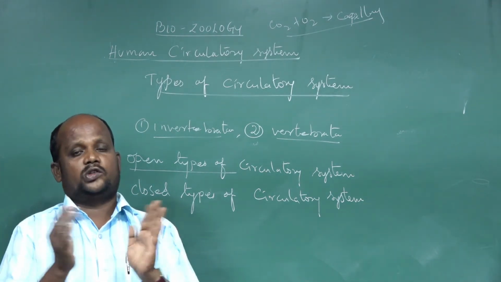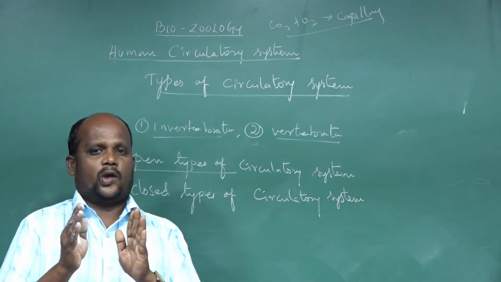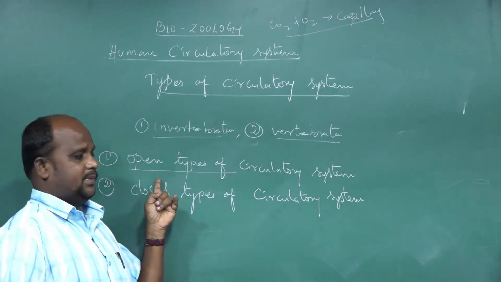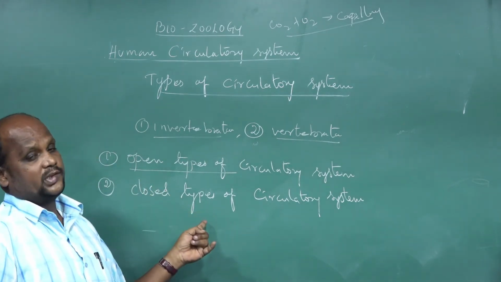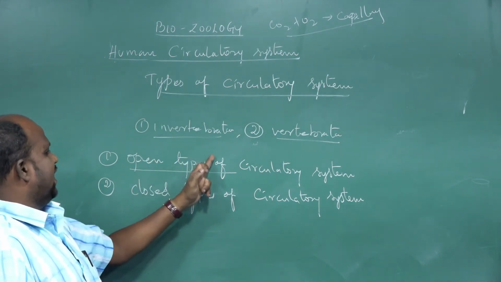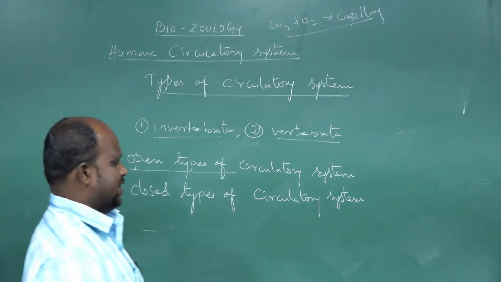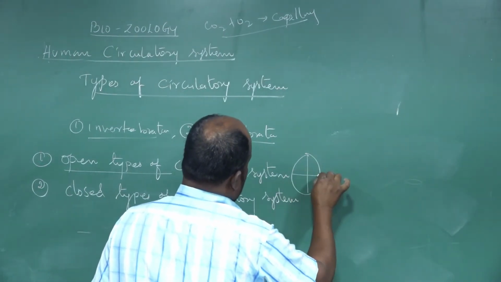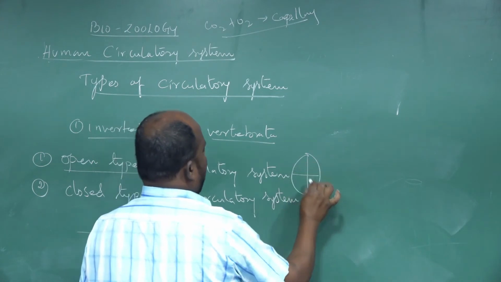So depending on this, we divide circulatory systems into two parts. One is the open type of circulatory system, and the second one is the closed type. First we take the open type. See, this is the heart structure. The heart is pumping the blood.